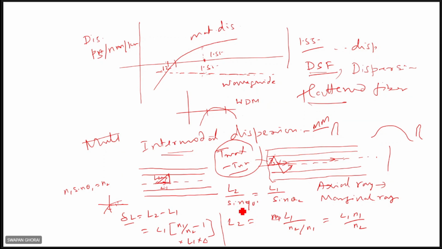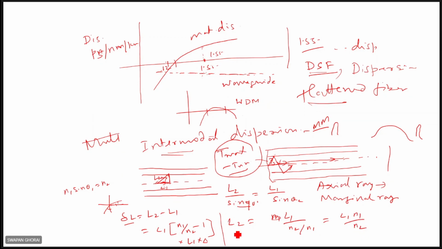So L2 by 1 equals L1 by sine theta C. That means L1 into N2 by N1, that is, L1 N1 by N2.